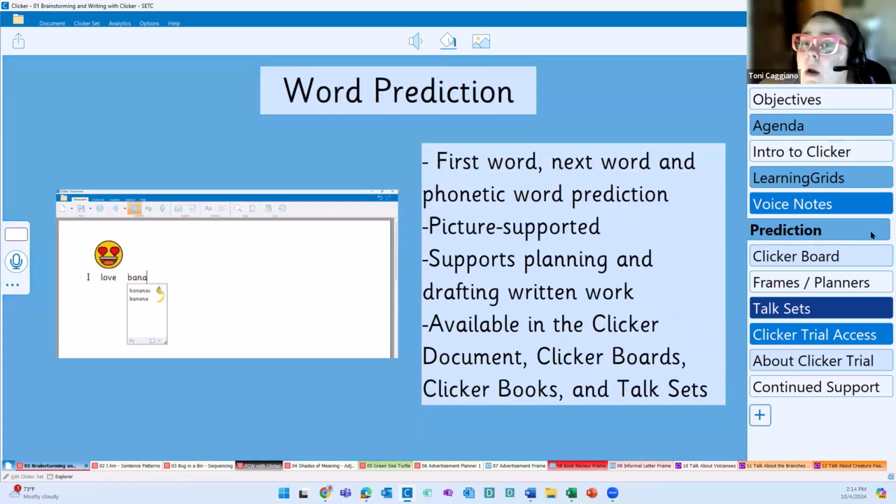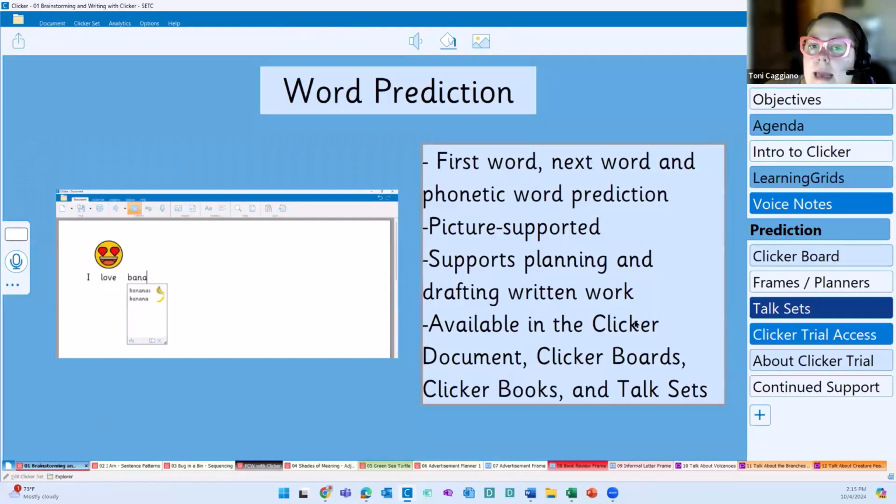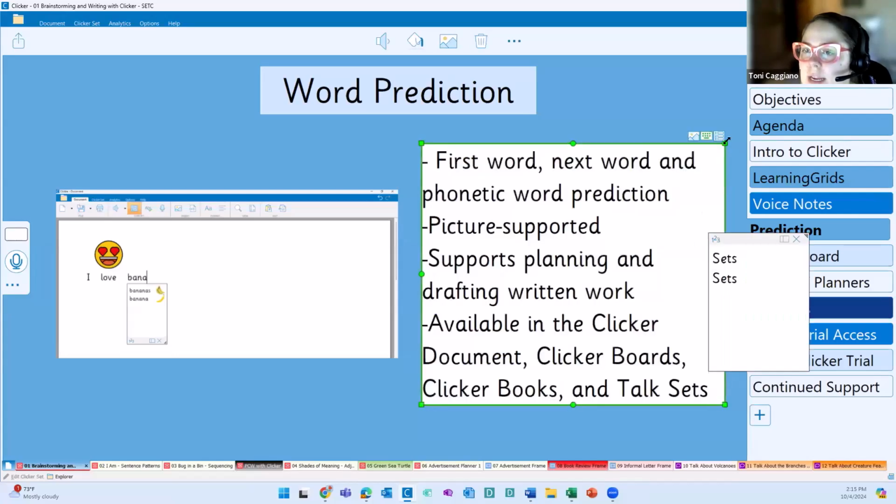I'm going to move on now to our word prediction. I'm starting with our document features, but again, I want you guys to understand these features, these tools are available in the different aspects of Clicker. So the Clicker document is here and we have access to our word prediction. But if I want to go back into my Clicker board, which is right here, I also have access to word prediction here in my Clicker board or my graphic organizer.